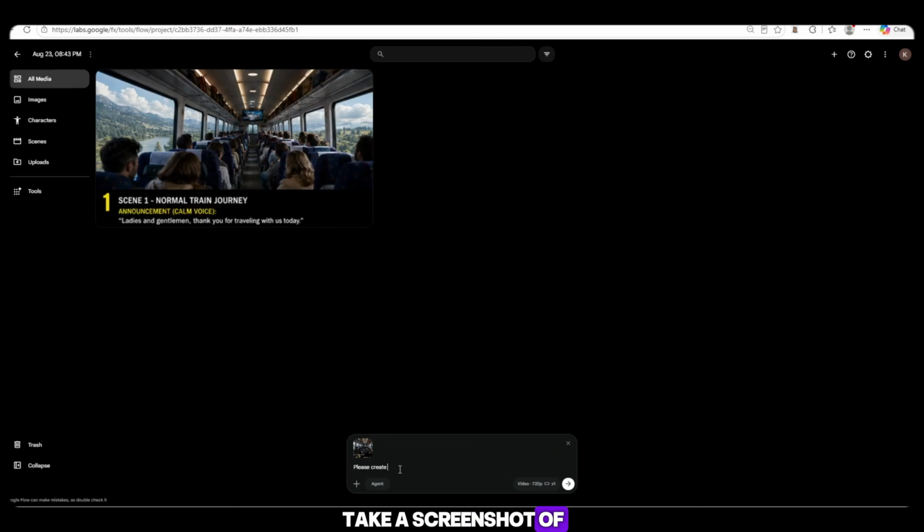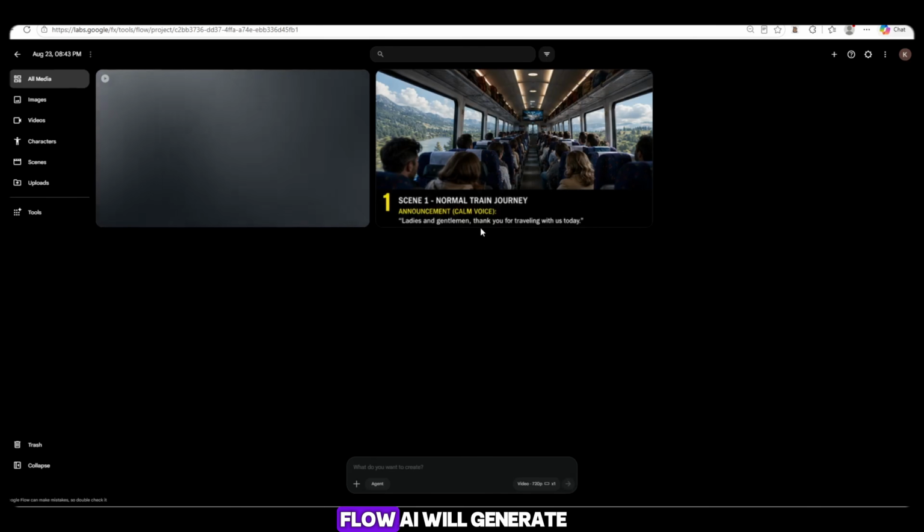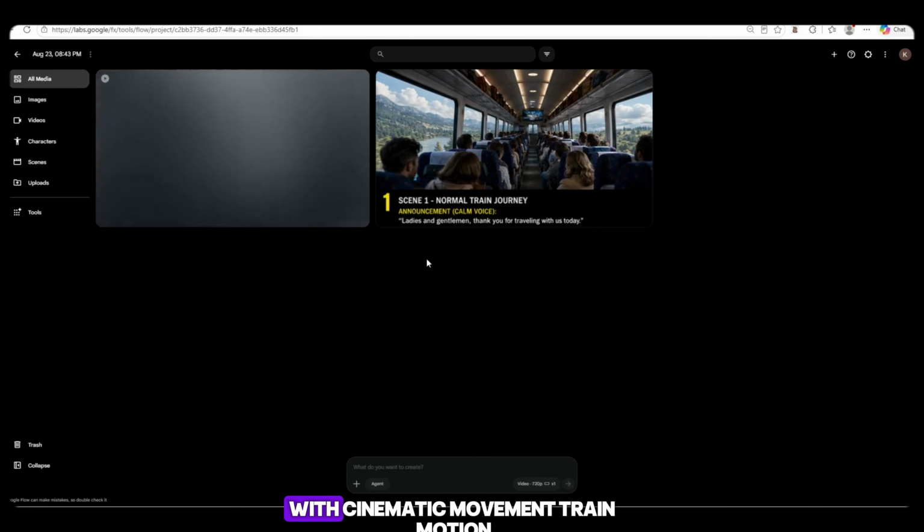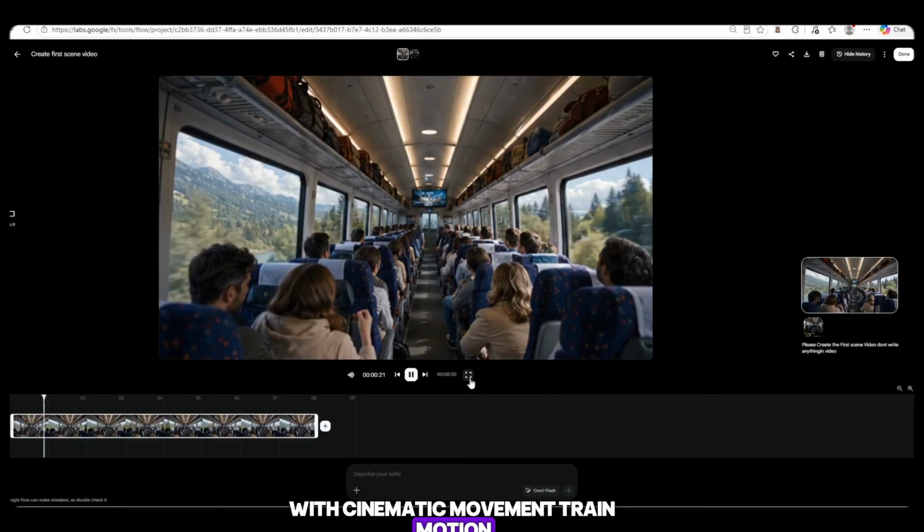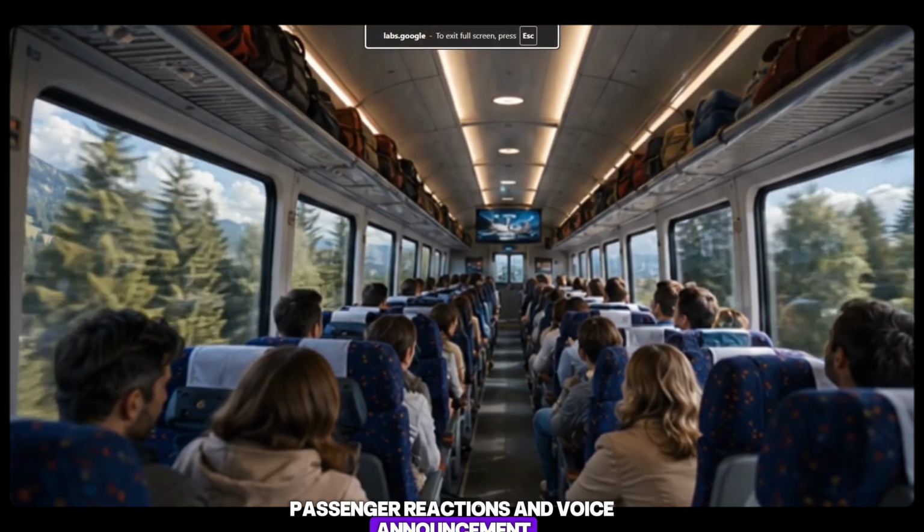First, take a screenshot of scene 1 from the reference image. Then open Flow AI, upload that screenshot, and simply tell it to create scene 1 with the written announcement as audio. You don't need to write any complicated prompt, just give it a few simple instructions, and within a short time, Flow AI will generate the complete scene with cinematic movement. Train motion, passenger reactions, and voice announcement.